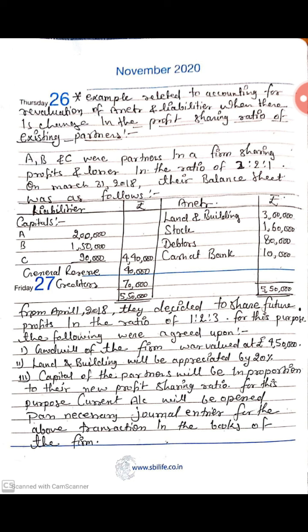From April 1, 2018, they decided to share future profits in the ratio of 1 is to 2 is to 3. For this purpose, the following were agreed upon. Goodwill of the firm was valued at rupees 4,50,000. Land and building will be appreciated by 20%. Capital of the partners will be in proportion to their new profit sharing ratio. For this purpose, current account will be opened. Pass necessary journal entries for the above transaction in the books of the firm.